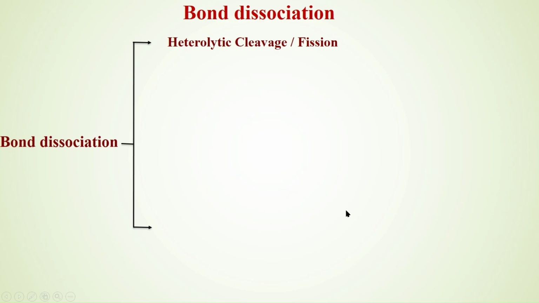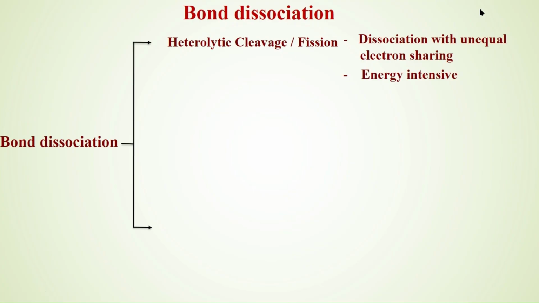When they break in the reaction, the breakage occurs at some point and formation occurs at some point. This bond breakage is bond dissociation. It can be heterolytic cleavage. In heterolytic cleavage, dissociation occurs with unequal sharing of electrons. As there is unequal sharing of electrons, more energy is required; it is energy intensive. I take RX, an alkyl halide.